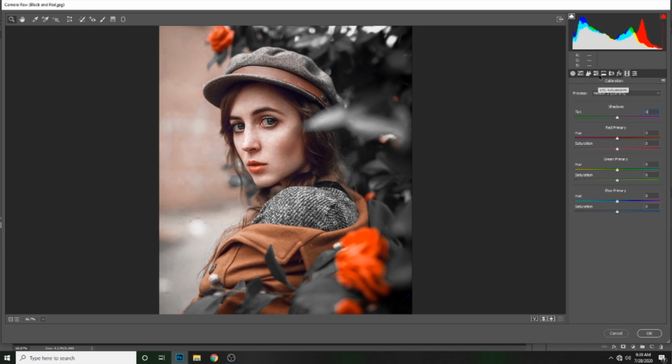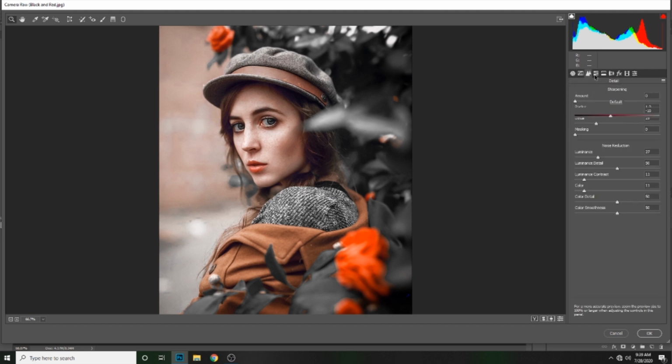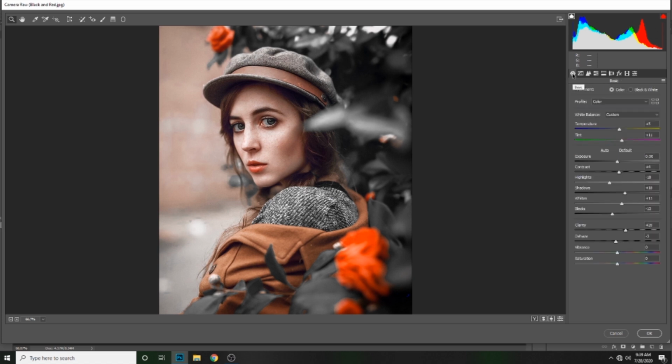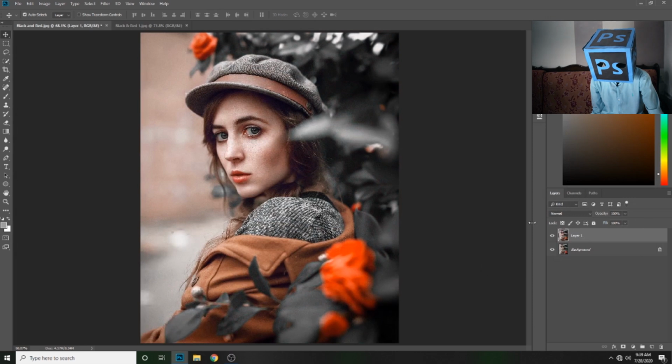So as you can see, I have made all the settings in Camera Raw to make a red and black look in our image. So now I have saved these settings as a preset. Now press OK. So this is the before image, this one is the after. This is the before, this is the after.